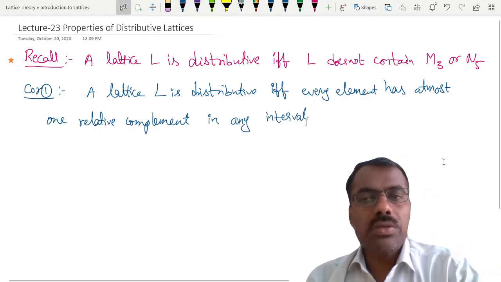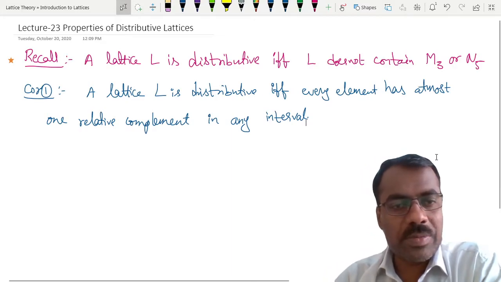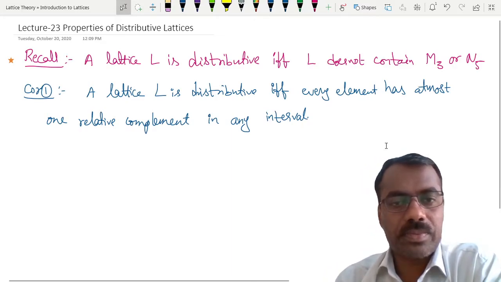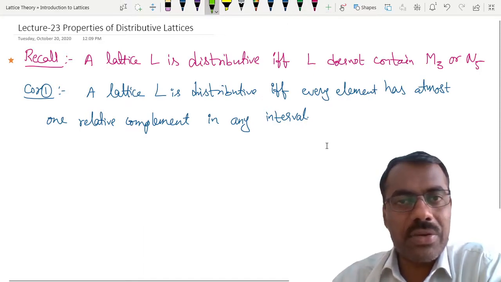Okay. If you recall, what is meant by relative complement? What is meant by saying something is a relative complement?